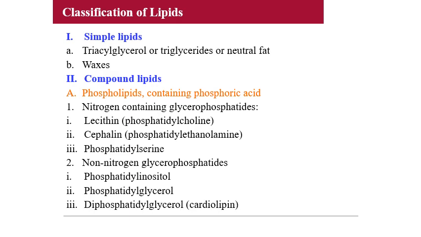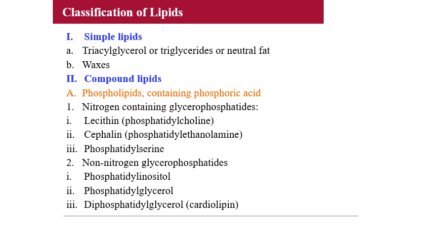So the first one, phospholipids, which additionally contain a phosphoric acid residue as the phosphate group. They have nitrogen-containing bases and other substituents. The examples for phospholipids containing phosphoric acid are nitrogen-containing glycerophosphatides, for example lecithin, cephalin, phosphatidylserine.